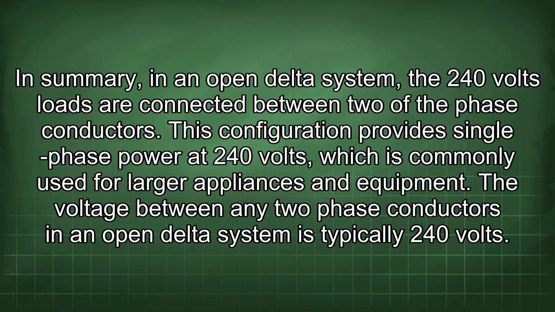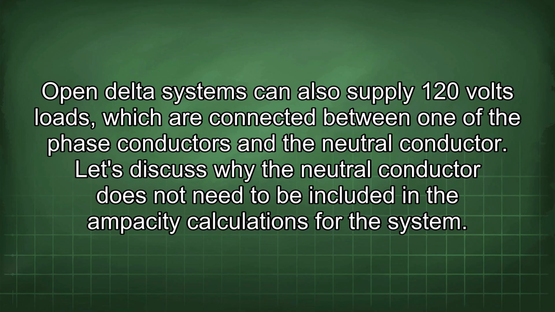In summary, in an open delta system, the 240 volts loads are connected between two of the phase conductors. This configuration provides single-phase power at 240 volts, which is commonly used for larger appliances and equipment. The voltage between any two phase conductors in an open delta system is typically 240 volts. Open delta systems can also supply 120 volts loads, which are connected between one of the phase conductors and the neutral conductor. Let's discuss why the neutral conductor does not need to be included in the ampacity calculations for the